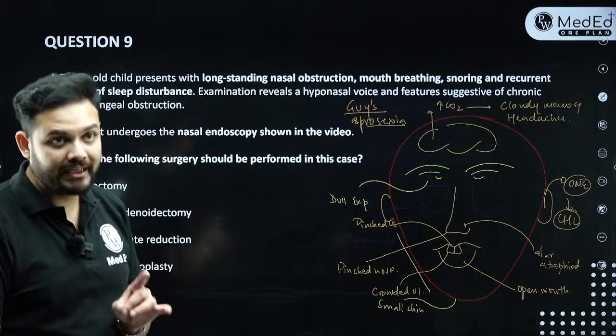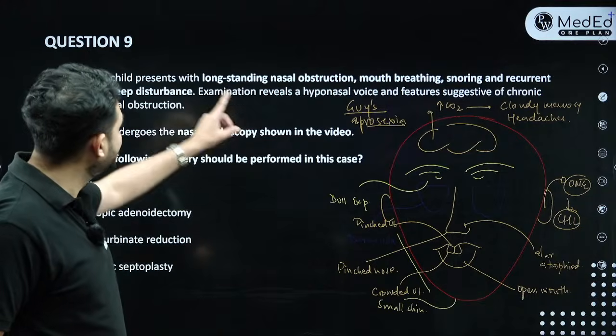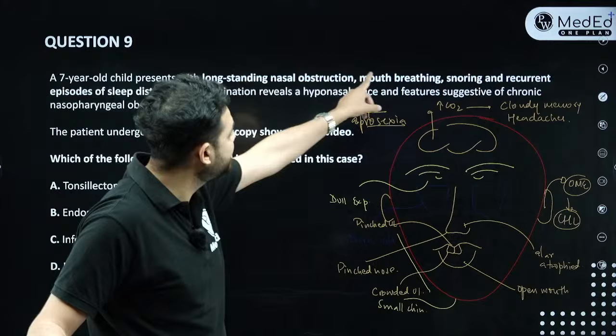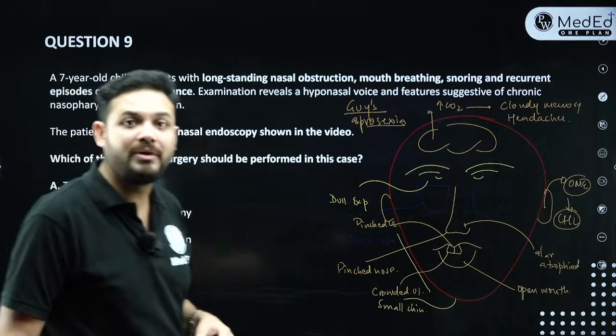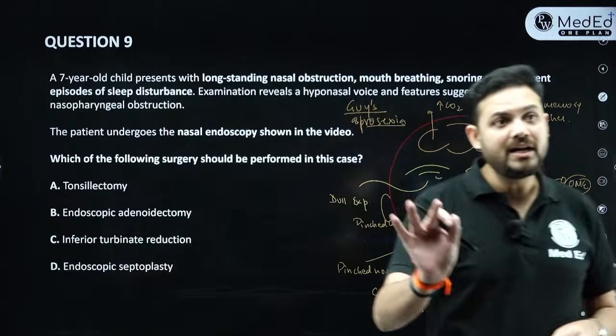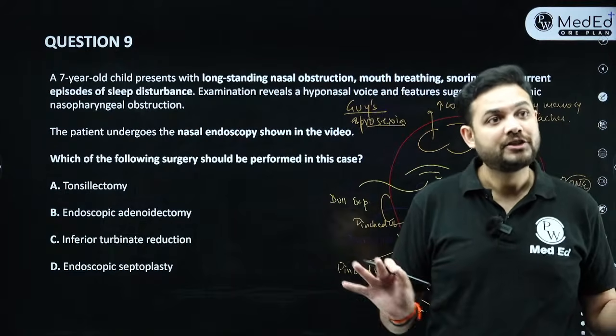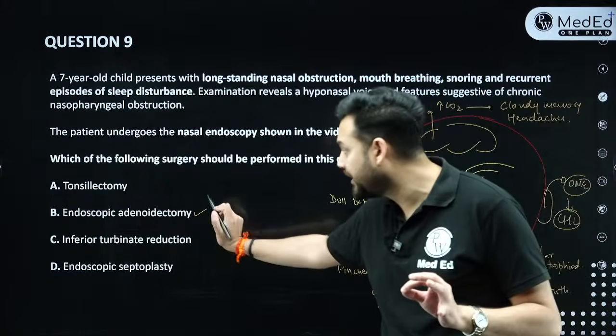Now you need to carefully think and answer me. If I tell you these are the problems with the child: obstruction, breathing, snoring, and recurrent episodes of sleep disturbance. What is the most common procedure you will do in this child? This child does not have ear features. So your answer should be endoscopic adenoidectomy.